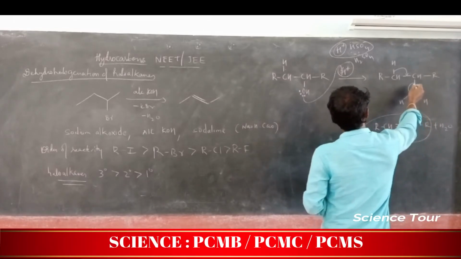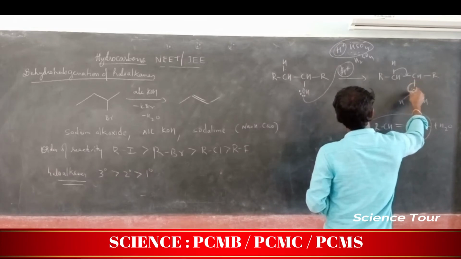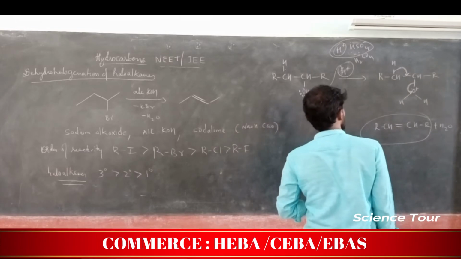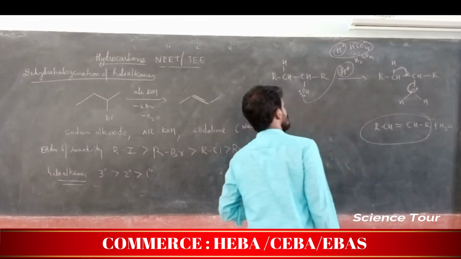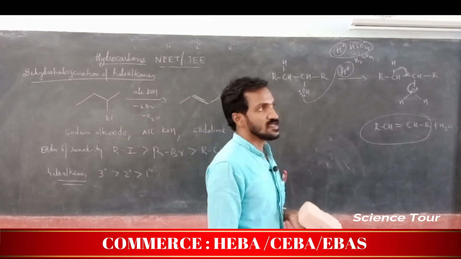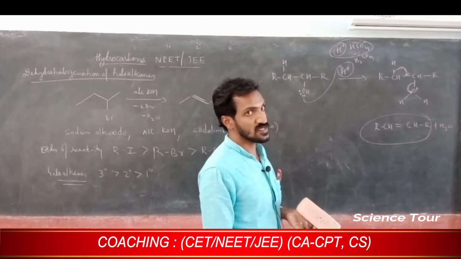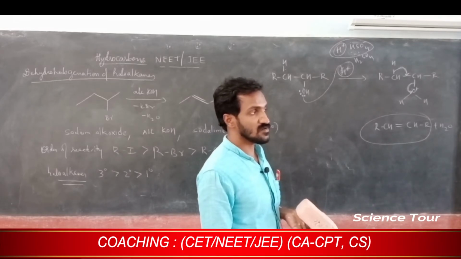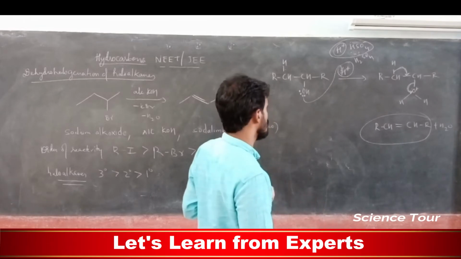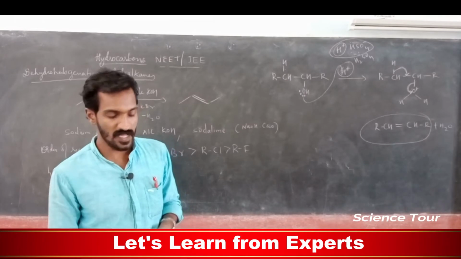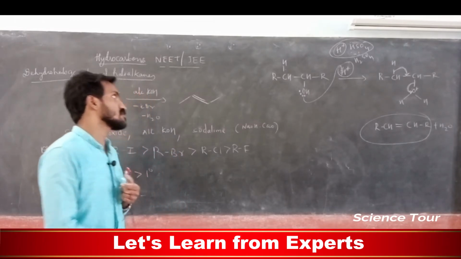And now to neutralize this plus charge, this bond breaks. This bond comes here. Understood? Now it gives alkene and H2O. That I explained. Primary alcohol undergoes which elimination reaction? E2 elimination reaction. Secondary alcohol can undergo E2 or E1 elimination reaction. Understood? No doubt, my dear students.